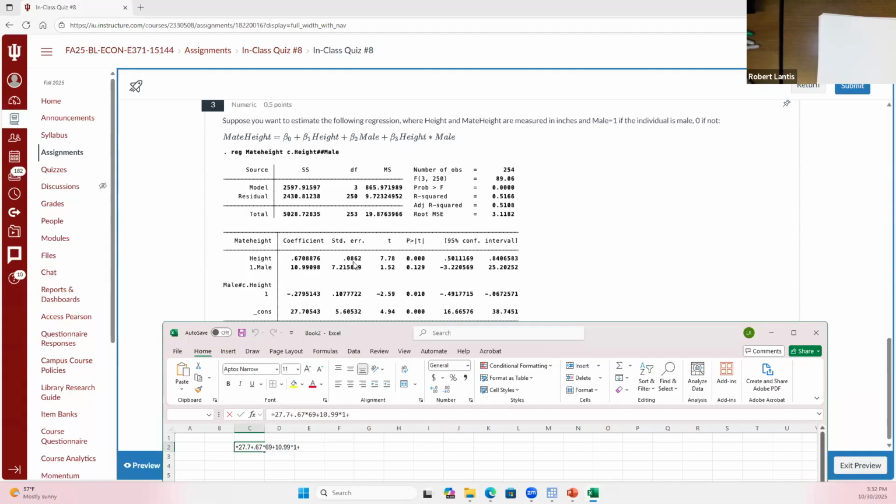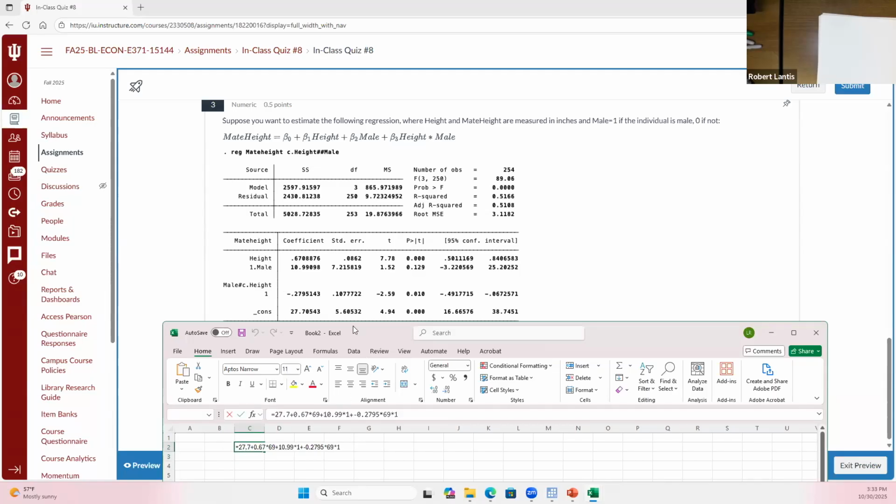Right? Now for the interaction term, if I go to the full decimal here, I would take the coefficient on the interaction term, but it gets multiplied by the height. But also, if the individual is male, I would then need to multiply this by 1. So if I do that, I get what? About 65.6 inches. All right, so I think I have this set to be a margin of error. So as long as you're close, it should count this as correct.